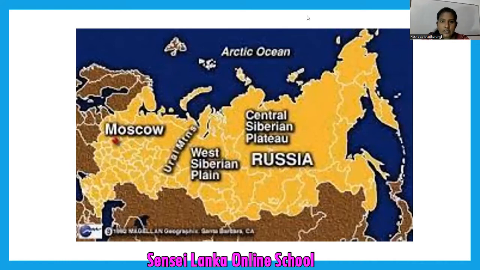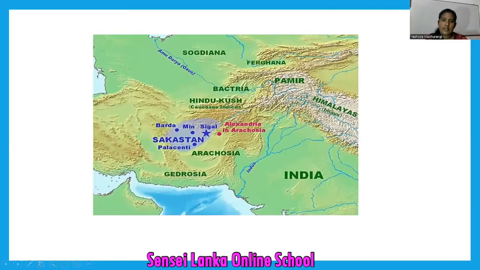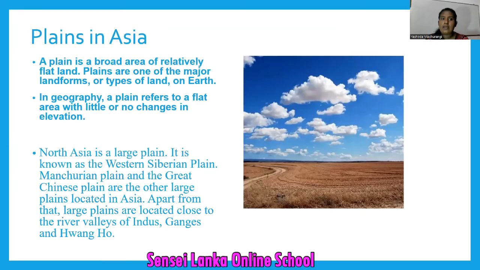And also, my dear children, there is another one here. West Siberian Plain. It will come later in our lesson. Remember these places. Okay. So now I think you understand what the plateaus are and what the examples for them are. And then don't forget the location of them on the map of the world. Sometimes you will be asked to mark them. Mark and name them.